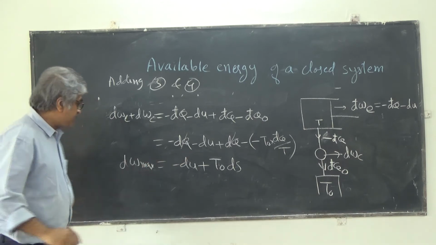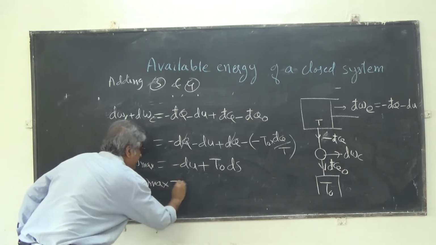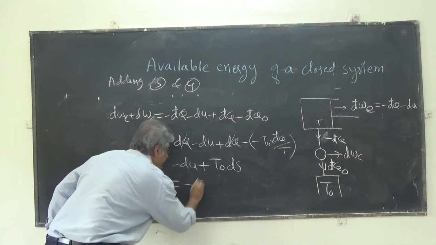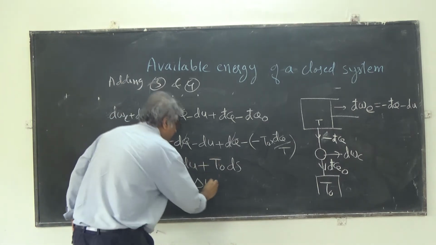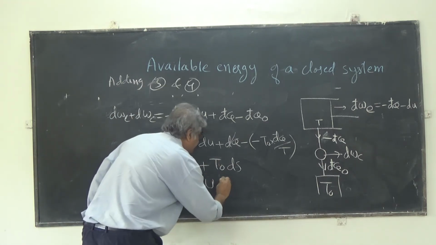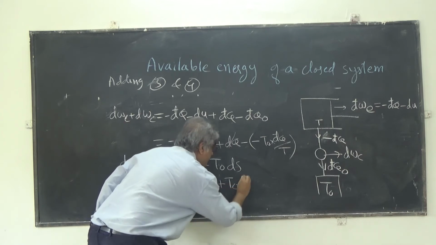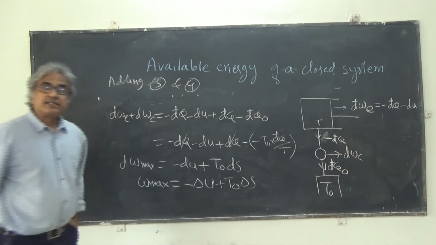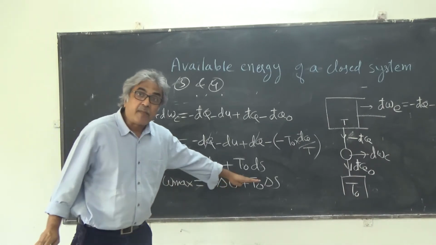When you integrate it, W max is equal to minus delta U plus T naught into delta S. So this is your expression for maximum work.